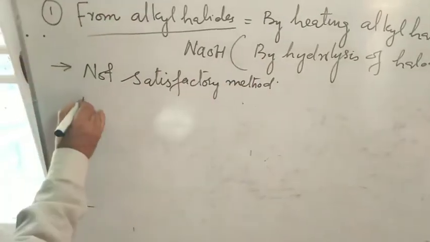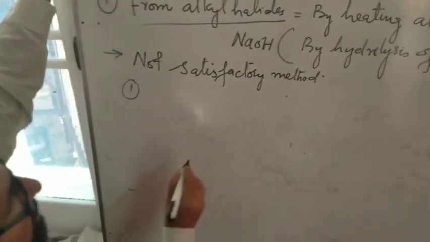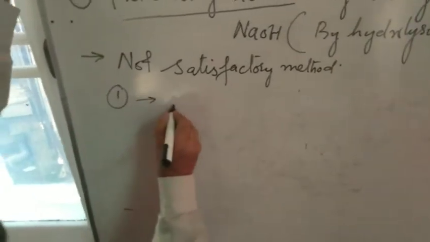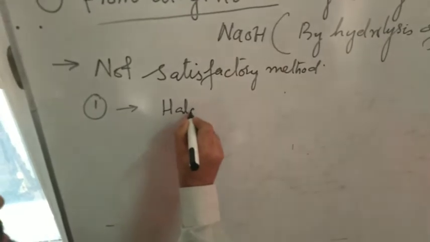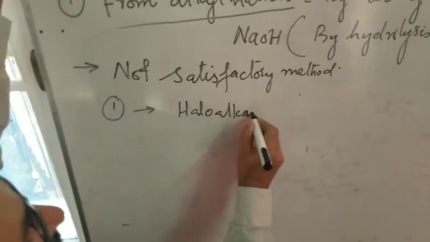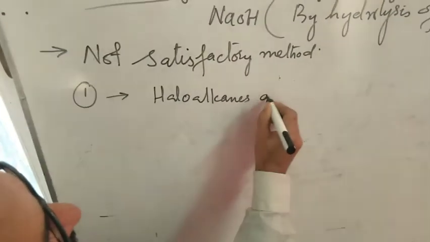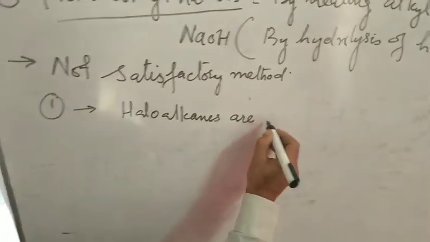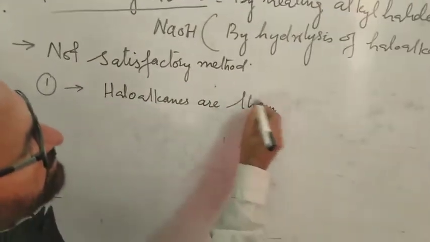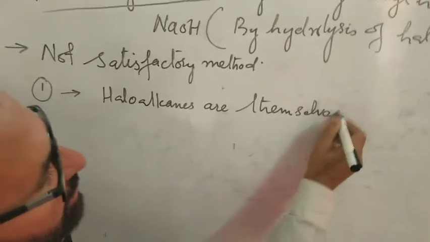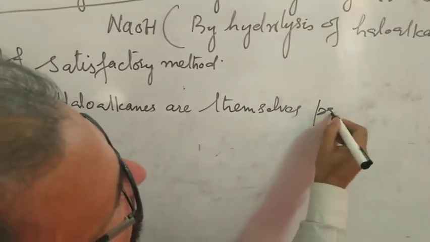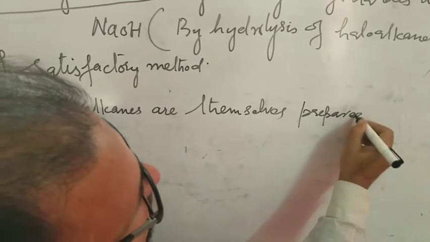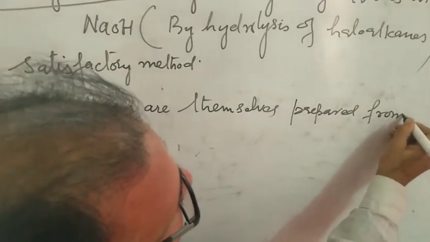First, haloalkanes जो हैं, they are themselves prepared. Alcohols जो हैं उनको कहाँ से हम प्रिपेयर करते हैं? They are prepared from alcohols, यानी उनको हम alcohols से बनाते हैं.